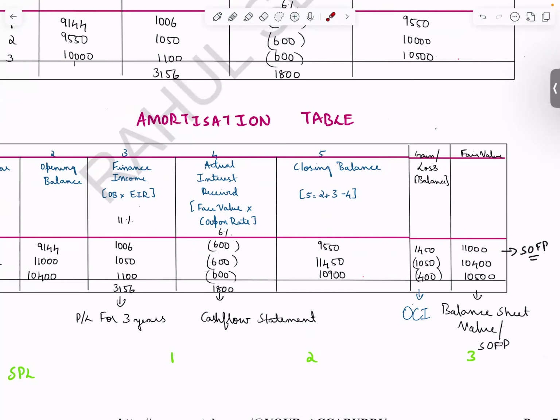The entire column will be given in the question? No, every year's value will be given. This is the first year, second year, third year. For you, the examiner will not ask for three years of calculation. It will be a one-year calculation. They'll give you the fair value at the reporting date, at the balance sheet date. So calculate the amount, compare with it, and take the difference into OCI.